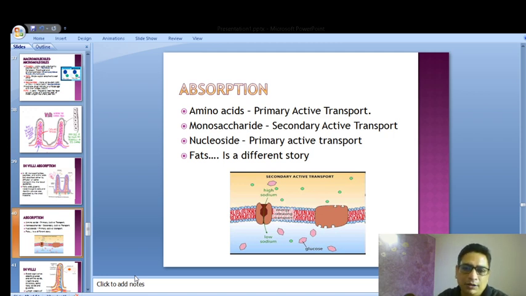Now comes the most interesting thing. What happens during secondary active transport? Who is responsible for secondary active transport? I want the answer for this. Who can tell? Let me see. What happens during secondary active transport? What is needed?